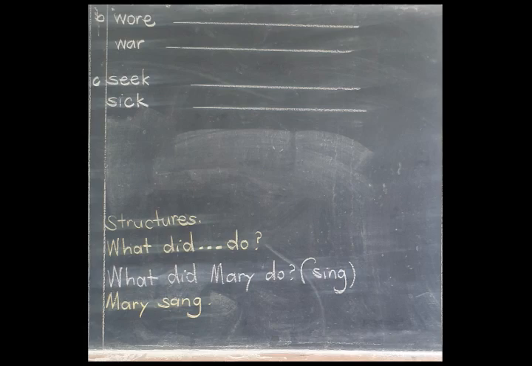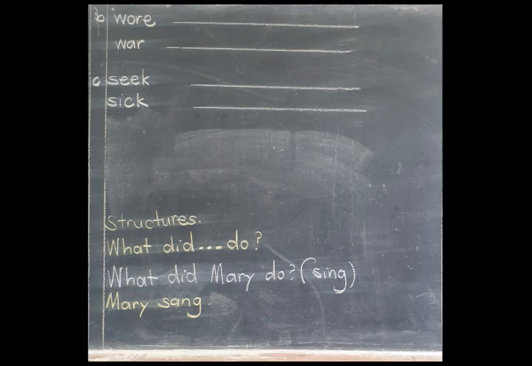But before we start looking at that structure, I want us to pick up that helping verb did. Can we all say did? Let's spell the word did. It is D-I-D. That word did is used in the past tense.